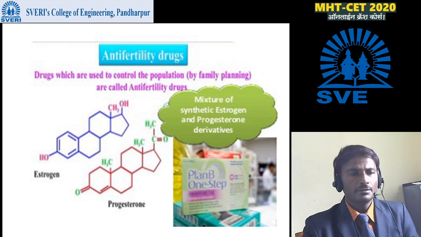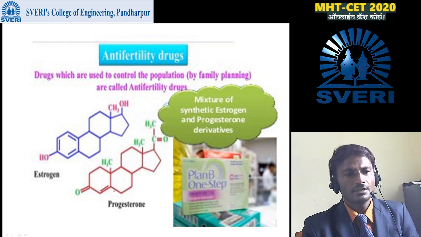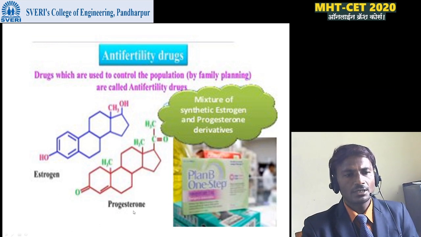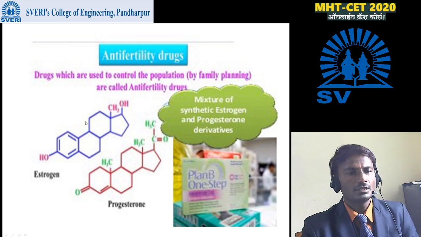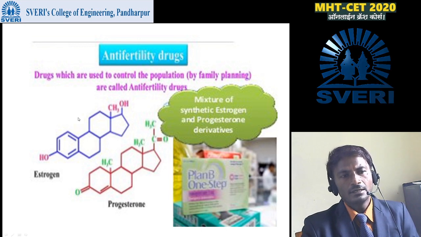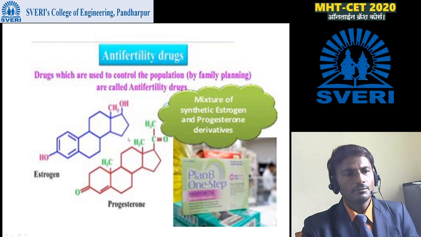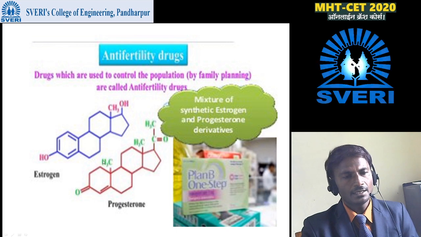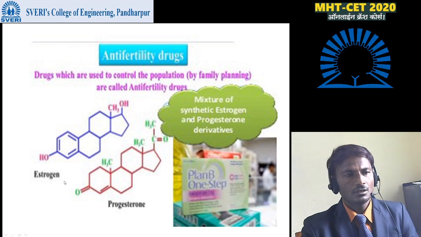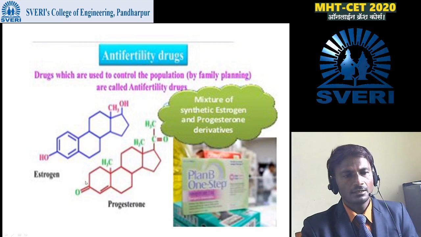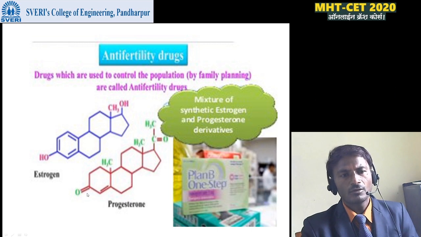You should remember here that the structures of estrogen and progesterone are very similar to each other. Three 6-membered rings are connected with one 5-membered ring, along with two hydroxyl groups and one methyl group here. In progesterone, this hydrogen shifts electrons here, that is why there is a double bond formation.